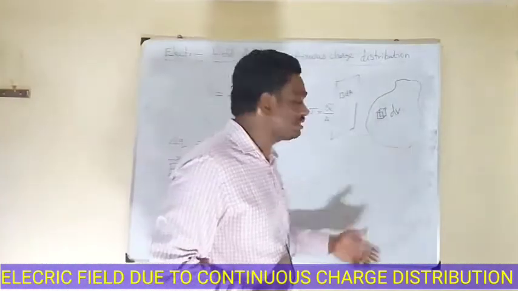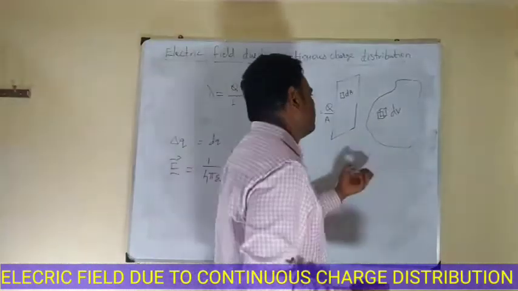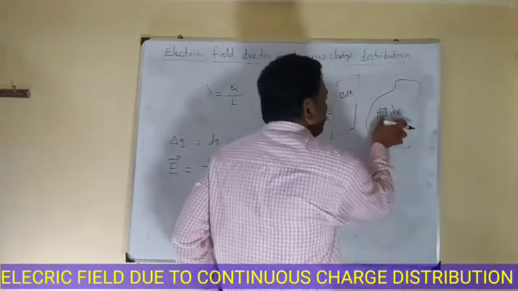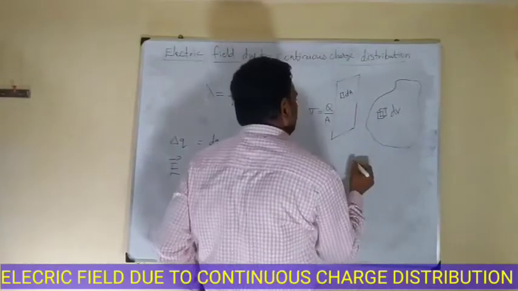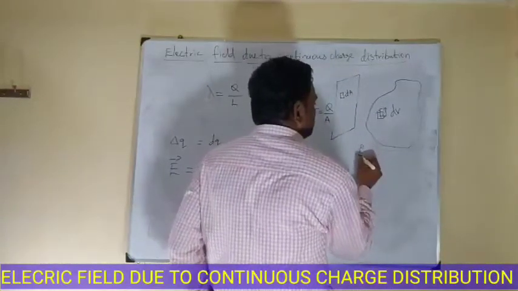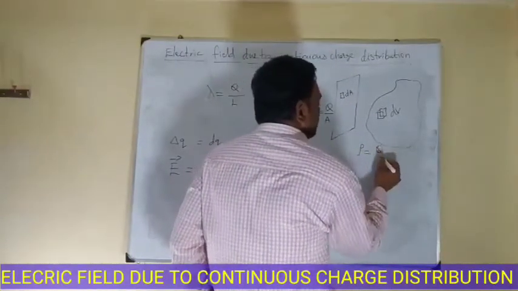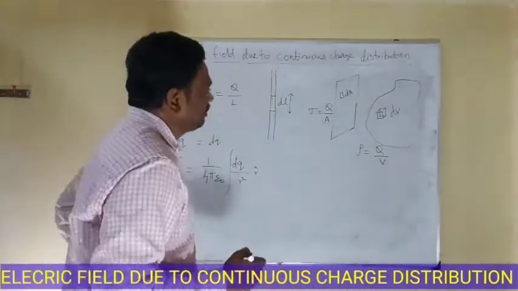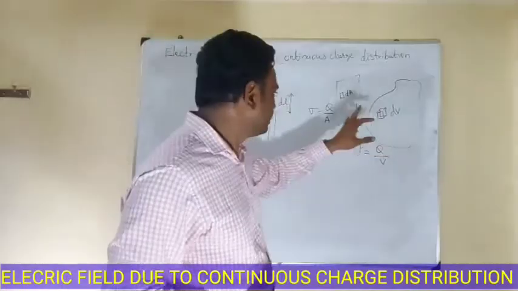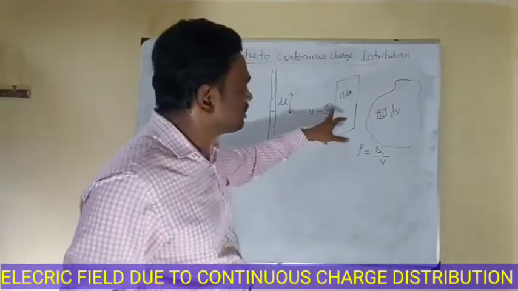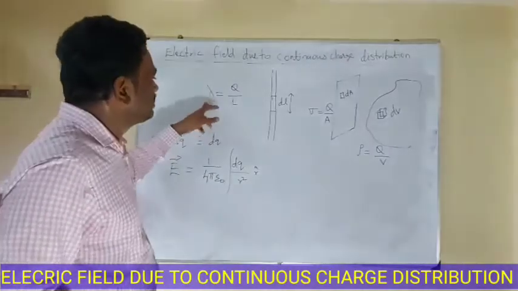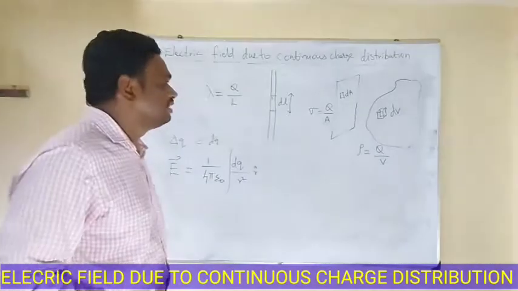Suppose it is an irregular shaped object, here we have to consider the volume. The small element is dV. In this case, the charge density is rho, which is charge per unit volume. Here, sigma is equal to charge per unit area, and lambda is the linear charge density, equal to charge per unit length.